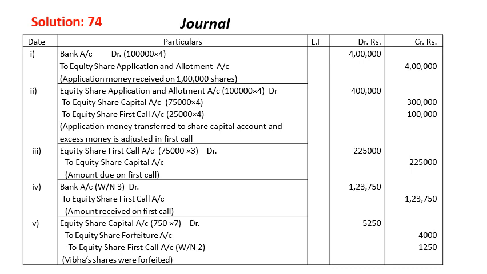She had not paid the equity share first call money. That's why as per workings number 2, calls in arrears in the first call is 1,250, and the balance money will go to share forfeiture. That is the first part of the journal entry. Now we move to the second part.